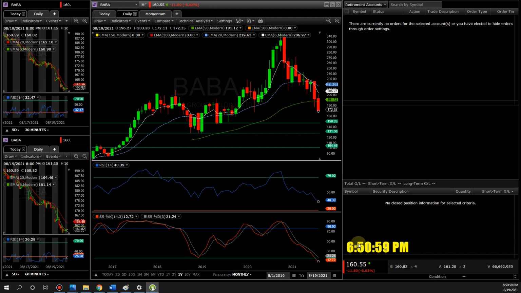We need several more months or maybe several more quarters to see this sloping up, because sometimes it can curve down and it can go sideways for a very long period of time. How long? We don't know. Only time can tell. But these are the key levels I'm watching. 150, I'm pretty sure it will hit that anytime soon. The next one is 130. If it breaks below 130, the next one is 100.